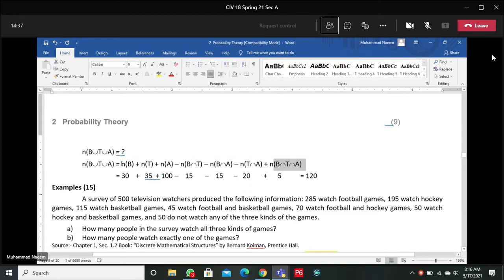As we have all the information: bus 30, train 35, automobile 100, bus and train 15, bus and automobile 15, train and automobile 20, and all three methods 5. So after simplification, we have 120 people in the union.